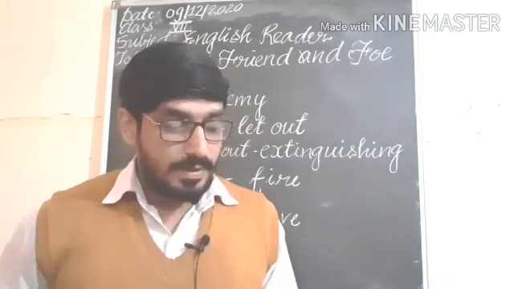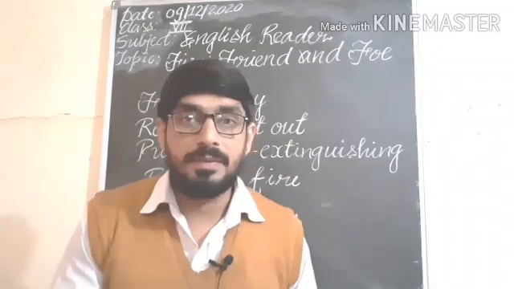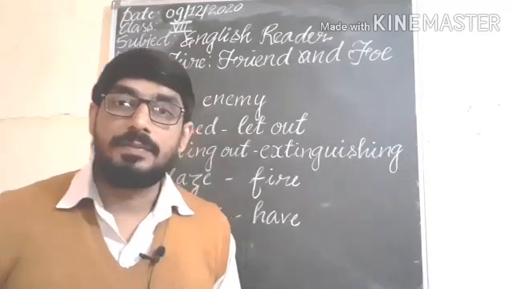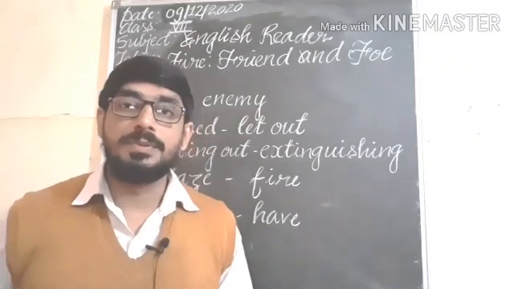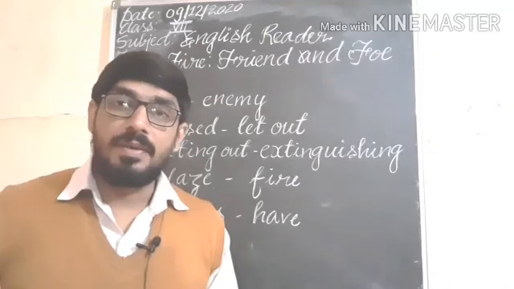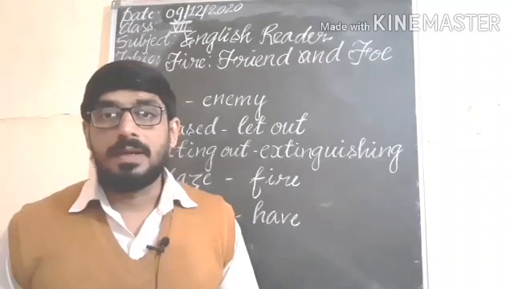So here is the chapter Fire, Friend and Foe. Foe means enemy, we know that. Fire is useful and fire is destructive, both for us. If we use it properly, it will be our friend, and if we do not use fire in a proper way, it will be our enemy.